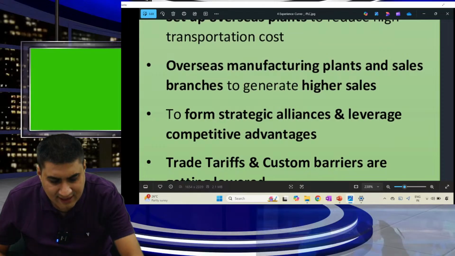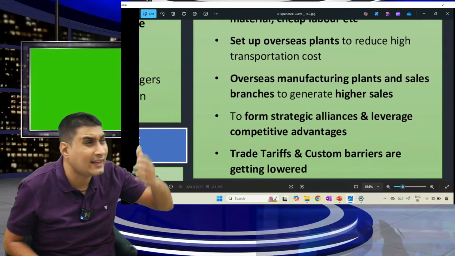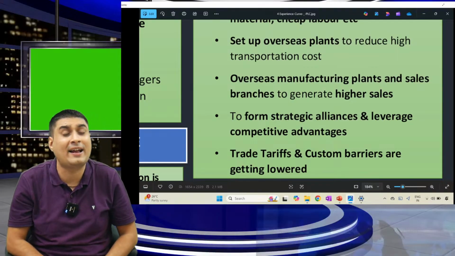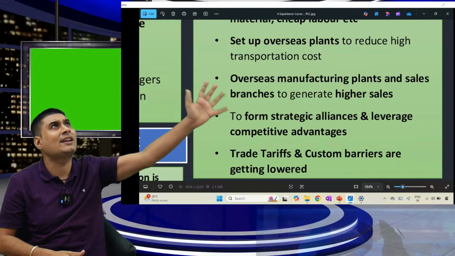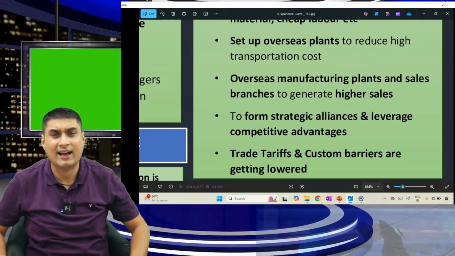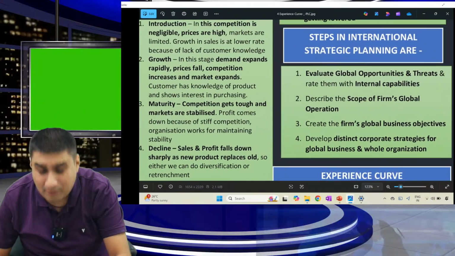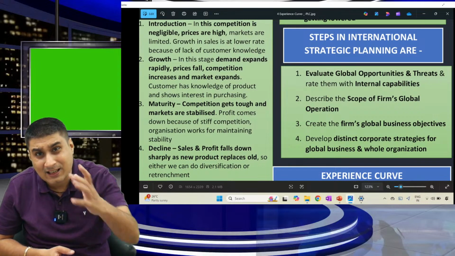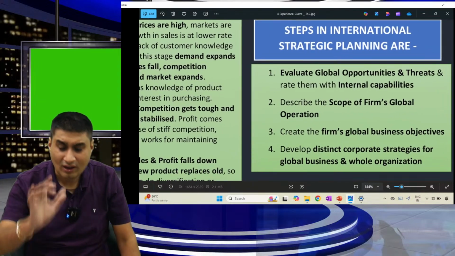Moving on. Setting up overseas plants to reduce transportation cost. Setting up overseas plants and sales branches to generate higher sales. To form strategic alliances and get competitive advantage. Trade tariffs and customs barriers are getting lowered. Moving on. This is an okayish question, but it does come for 4 marks. It has come once, so now there is less chance, for a few attempts at least.